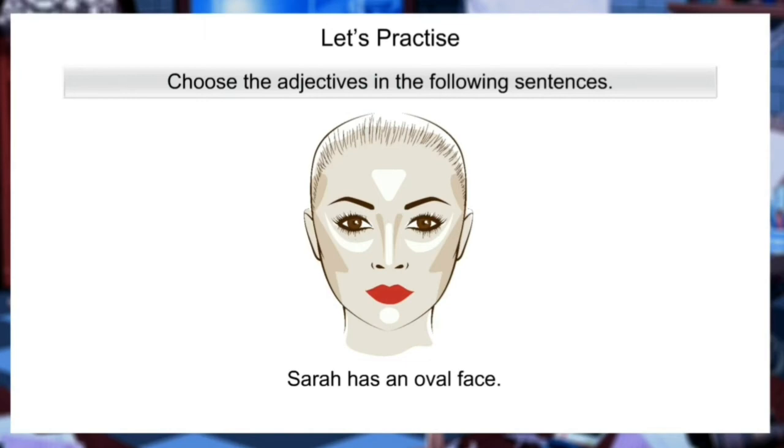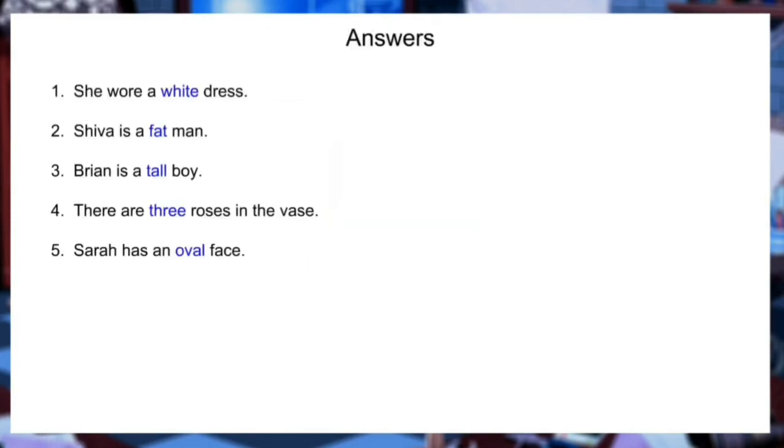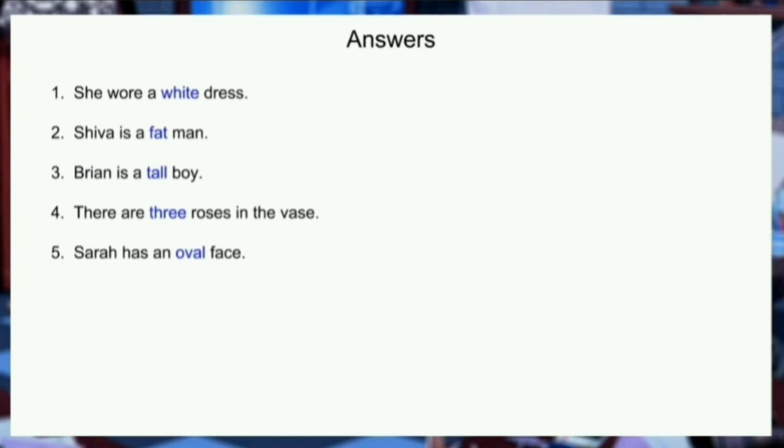She has an oval face. Now, in the first sentence, she wore a white dress. Here, white is describing the dress. White is a color. All colors are adjectives. And white is describing the noun dress. So, white is an adjective.